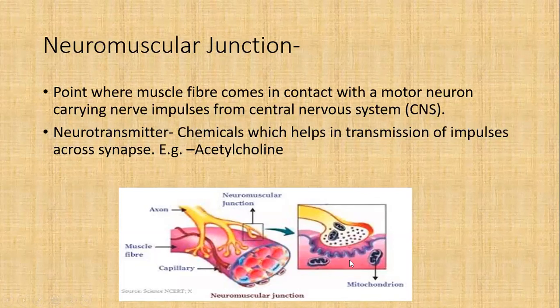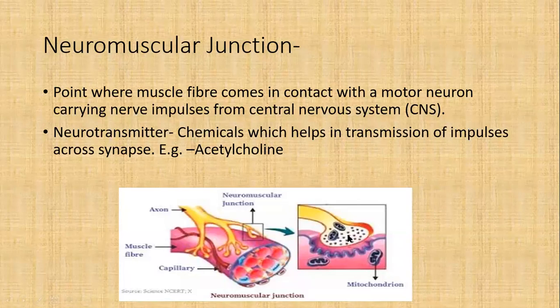Once they enter, they travel to the effector muscle, and there is a response in that chemical signaling. The muscles need to stretch themselves, they need to take the hand away from the hot vessel.